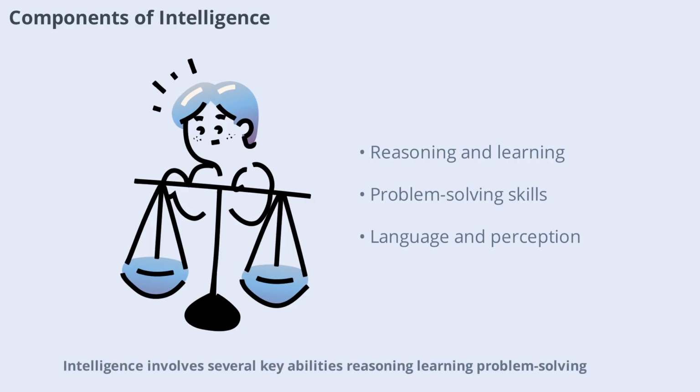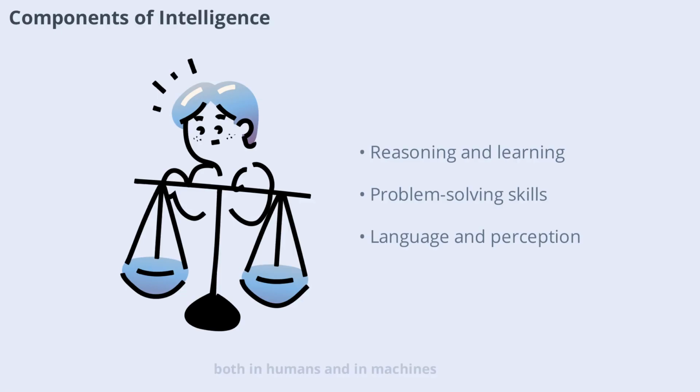To understand AI, it's important to know what makes up intelligence. Intelligence involves several key abilities: reasoning, learning, problem-solving, perception, and linguistic intelligence. Reasoning helps AI draw conclusions, learning allows it to improve over time, and problem-solving lets it tackle new challenges. Perception is about interpreting the world through senses, while linguistic intelligence enables understanding and using language. Together, these elements form the foundation of what we consider intelligent behavior, both in humans and in machines.